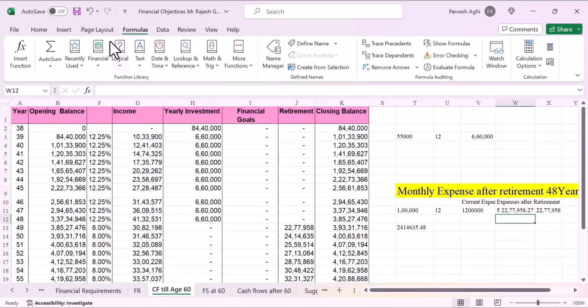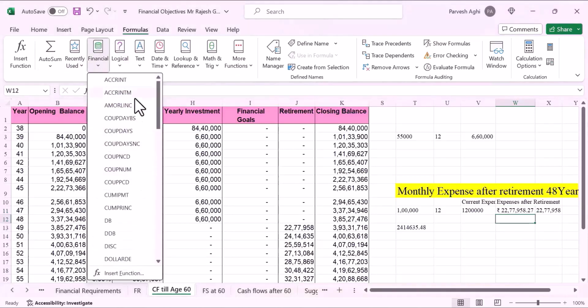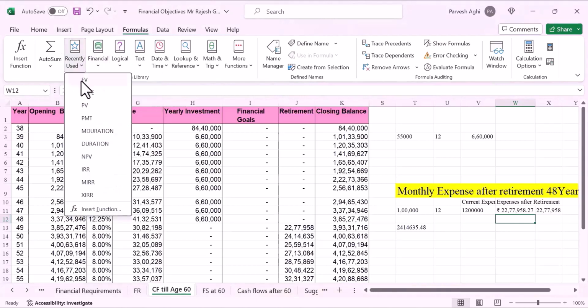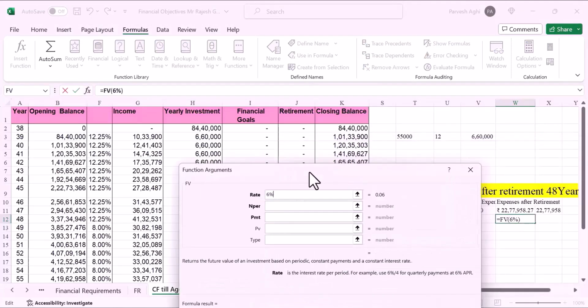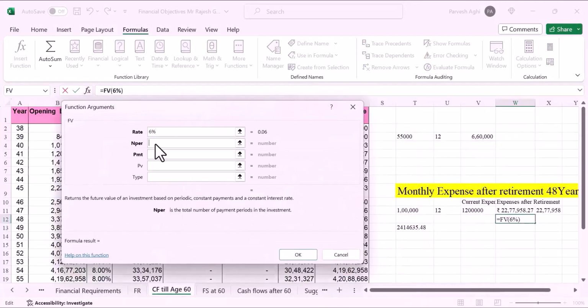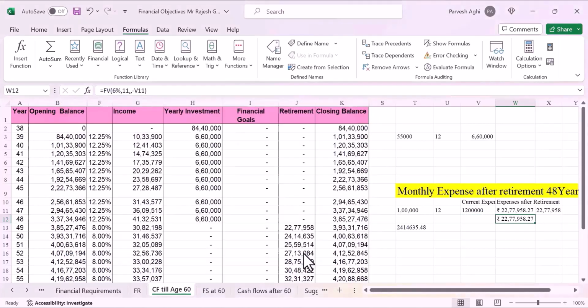So we put the formula, go to FV, and put the rate of interest at 6%. NPER is 11 years, and the present value of the amount is 12 lakhs, so we'll put a minus sign here. Which means that his annual expenditure would go up to 22 lakhs 77,000.